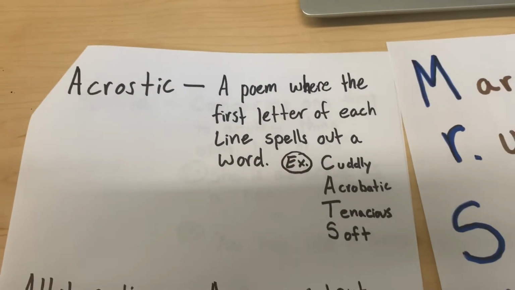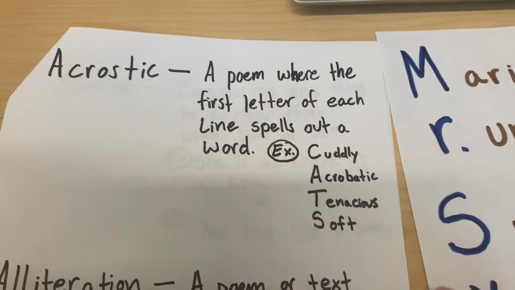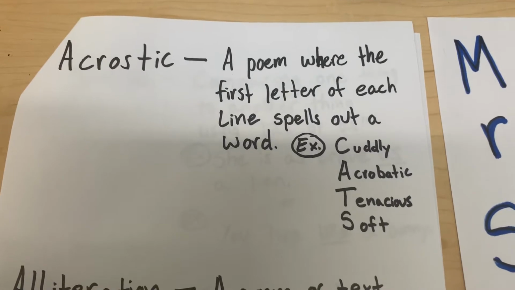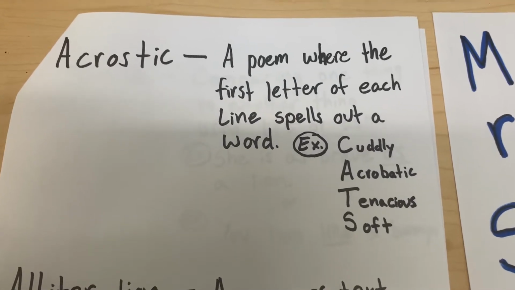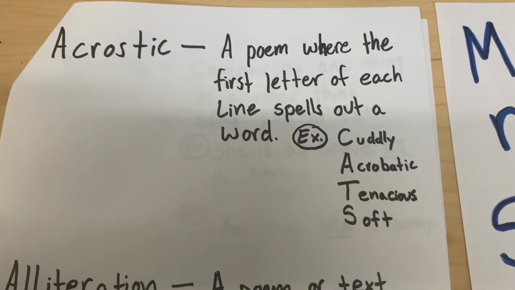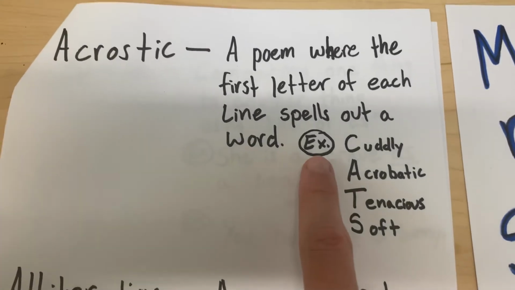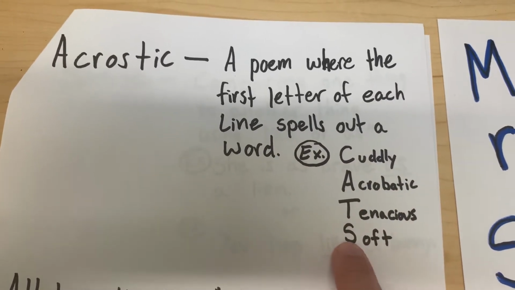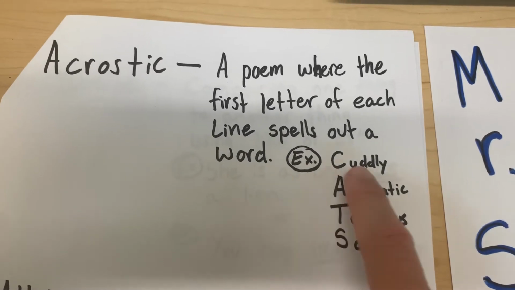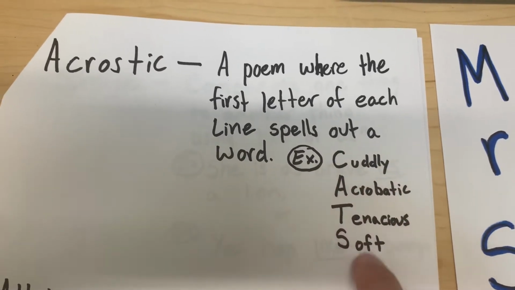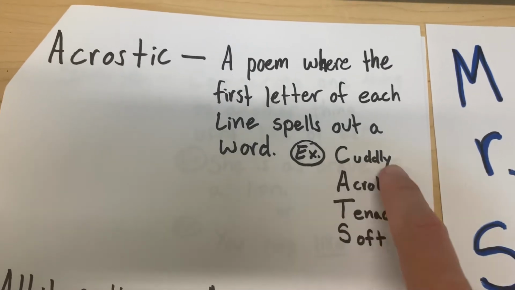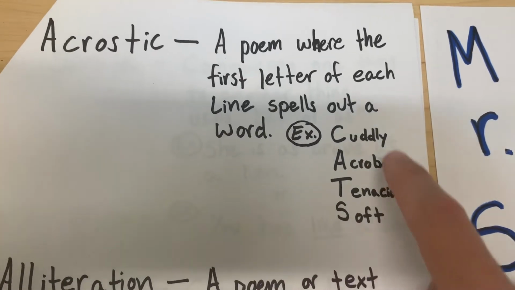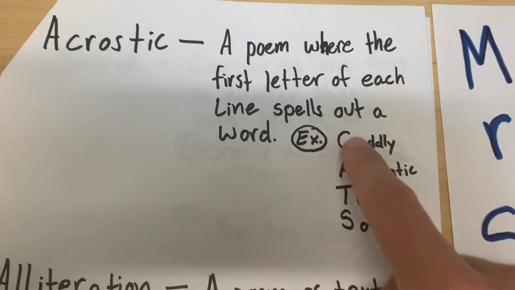Today in ELA, we continued learning about our poetry characteristics. The first one we learned about today was acrostic poems. These are poems where the first letter of each line spells out a word. So we have an example here. Cats is spelled on the left-hand side, and each letter has a word along the theme of cats. So cuddly, acrobatic, tenacious, soft. So those all have something to do with cats.